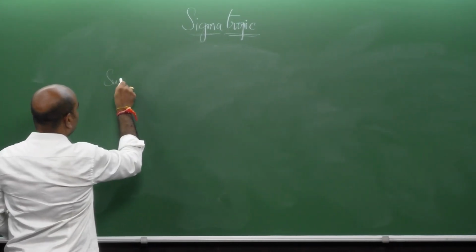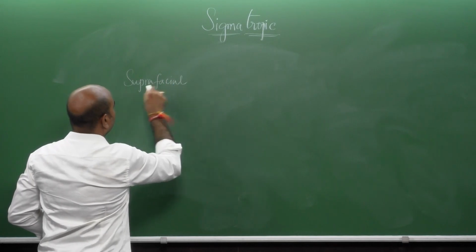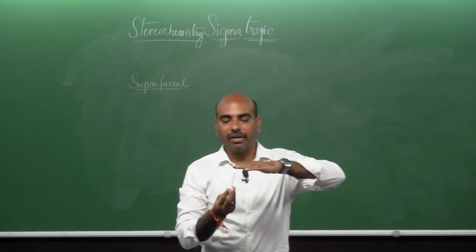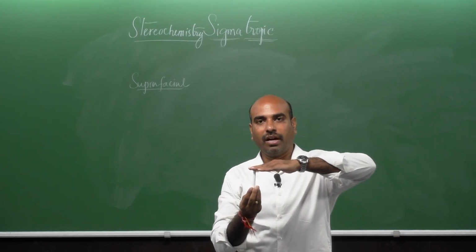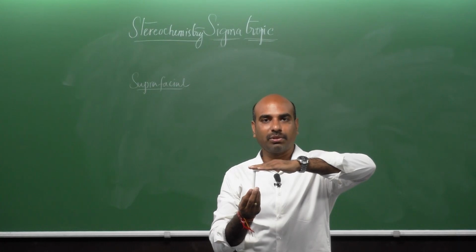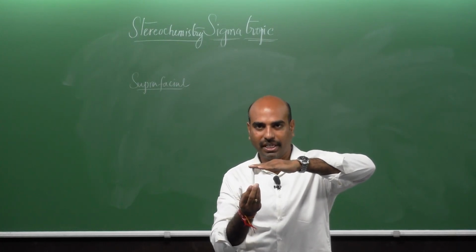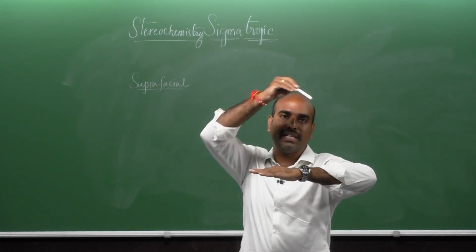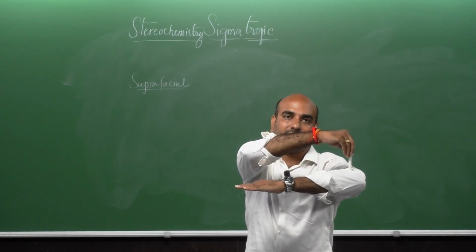We call them suprafacial sigmatropic reactions. So, now if this sigma bond is connected to the pi system this way and it has to migrate to the other end, but what it is doing is breaking the sigma bond from here, which is on the lower face, and then crossing the pi system and then reaching the upper face of the pi system.